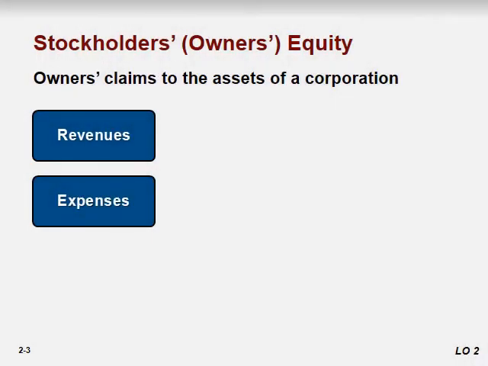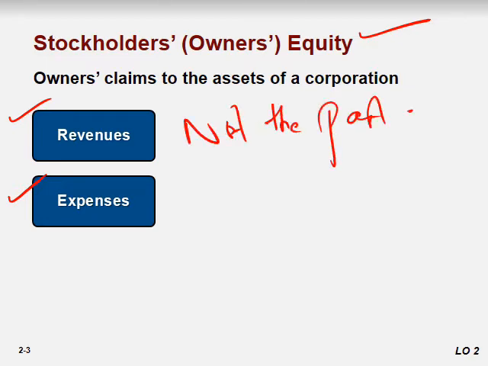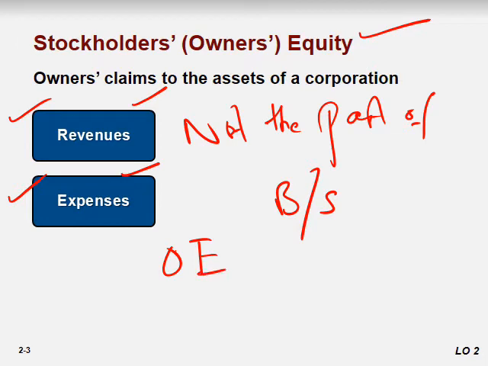The other two accounts that belong to stockholders' equity are called revenue and expense. So remember, these are not part of the balance sheet, these are part of the income statement. But these two accounts, revenue and expenses, belong to owner's equity or shareholder equity.